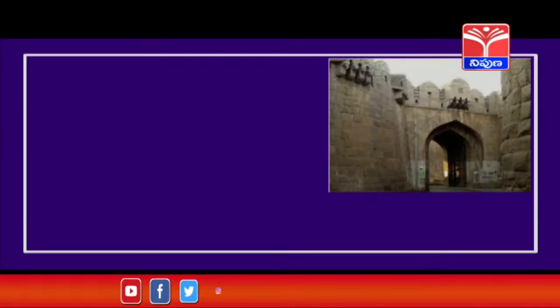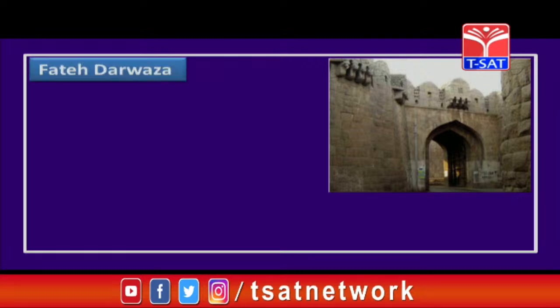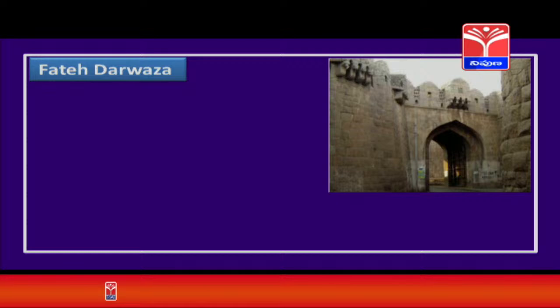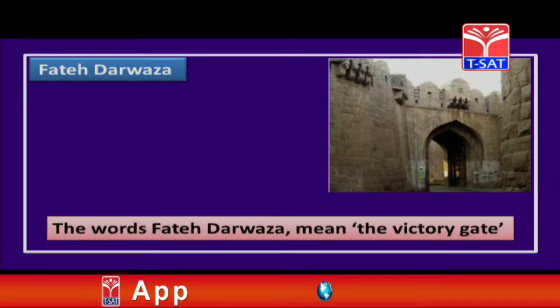So, take a look at this image shown on your screen, children. Yes, this is called Fateh Darwaza. Do you know what this means, children? Yes, these words Fateh Darwaza means the victory gate.